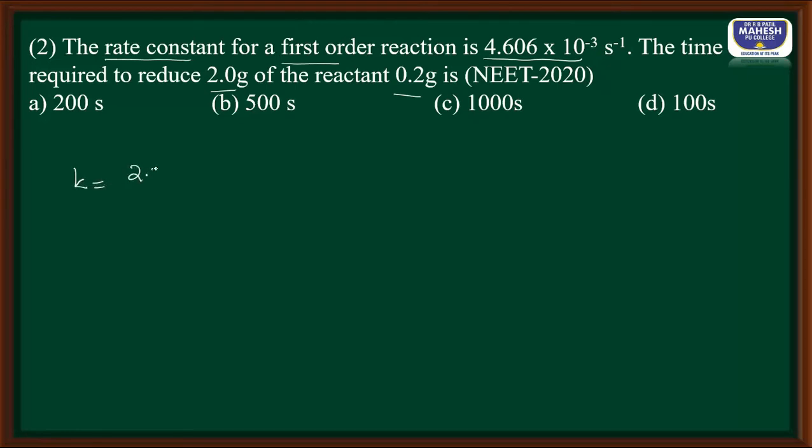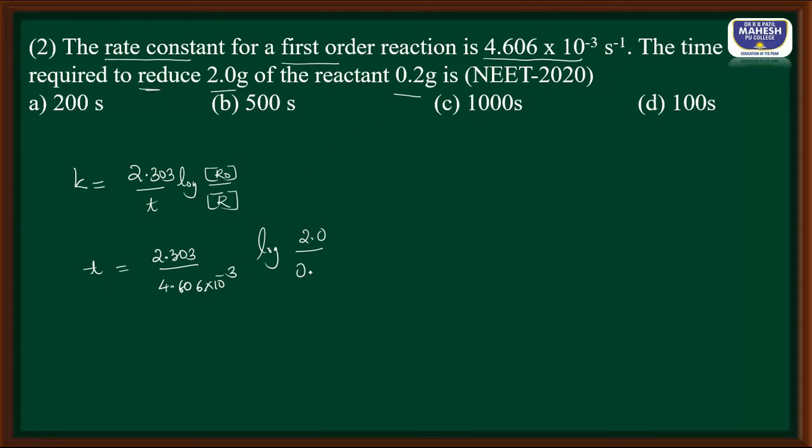K is equal to 2.303 divided by t, log of initial concentration R naught divided by remaining concentration R. Here, students, R is the remaining concentration. We are asked to find t. So t is equal to 2.303 divided by K. K value they have given, 4.606 into 10 to the power minus 3. So log of R naught concentration is 2 gram. To reduce it, automatically the remaining concentration is 0.2.